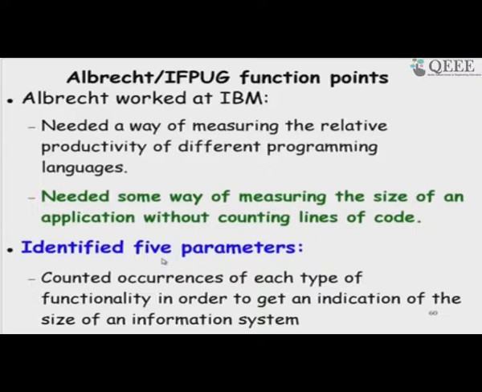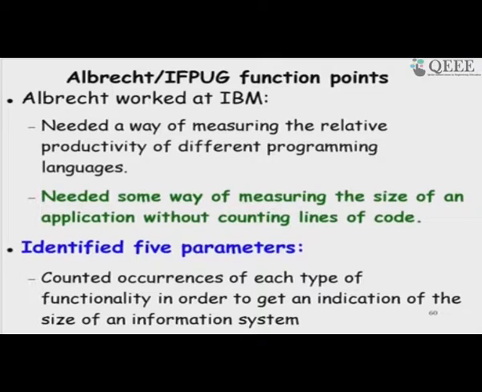He tried to incorporate the complexity of the functions in terms of how many data items are input to the system, which change the system state, how many data printouts or displays are produced, how many inquiries, how many files are internally present and how many files externally present.